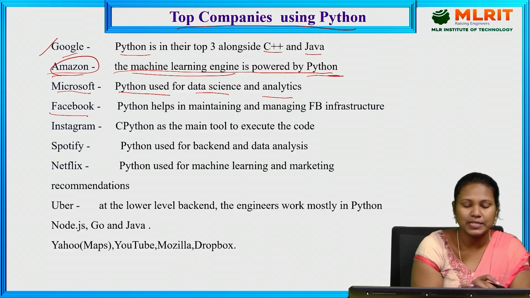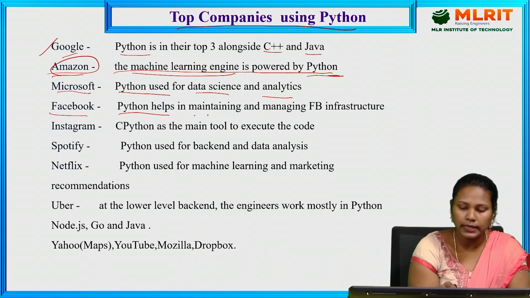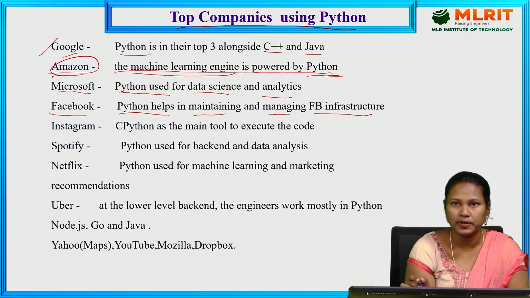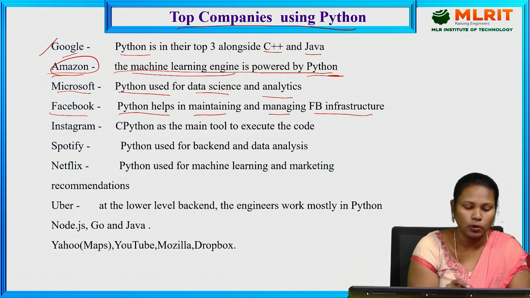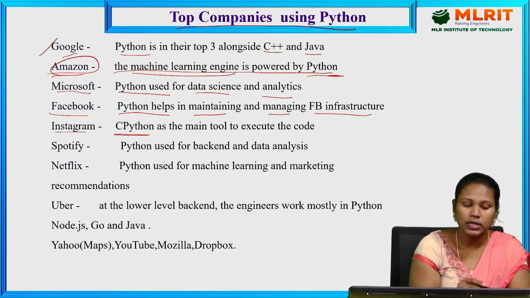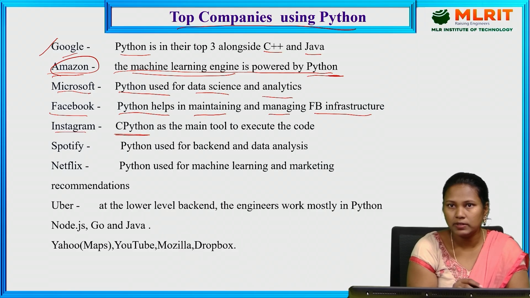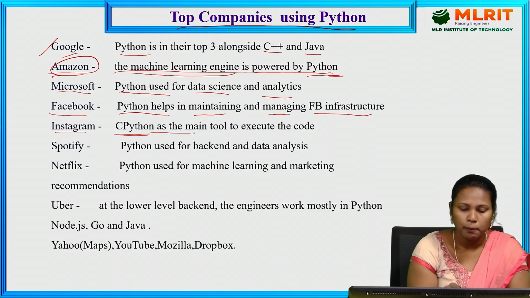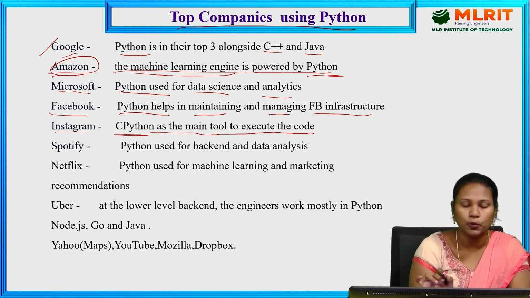Next one, Facebook. Python helps in maintaining and managing the FB infrastructure. For developing FB also, they used Python. And Instagram. In Instagram, they used CPython. So Instagram is a combination of the C language as well as Python, the main tool to execute the code.